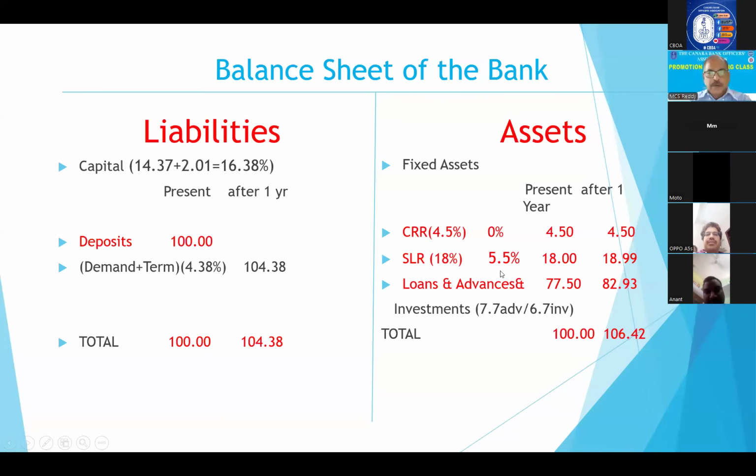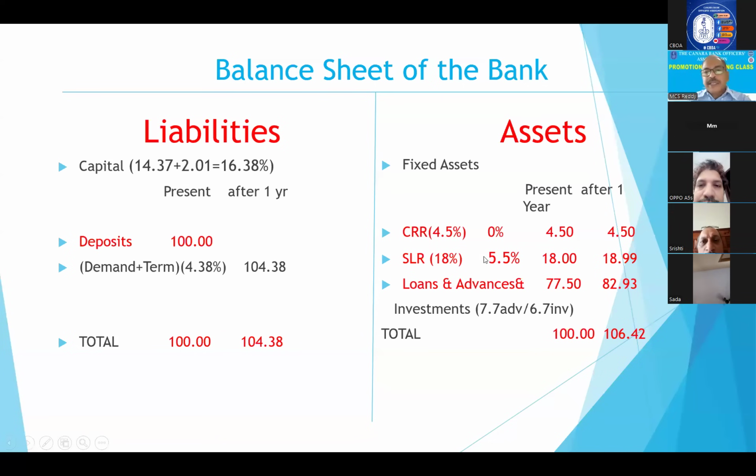Now let us see our assets portfolio after 1 year, how much it will be. CRR 4.5 crores. After 1 year, it will be 4.5 crores only, because we are not getting any income on CRR. In olden days, till 2003 or 2004, RBI used to give 3% interest on CRR. But more than 20 years ago, it was discontinued. Now we are not getting any income on CRR. RBI is not paying us anything. So at the end of 1 year, you will have only 4.5 as CRR.